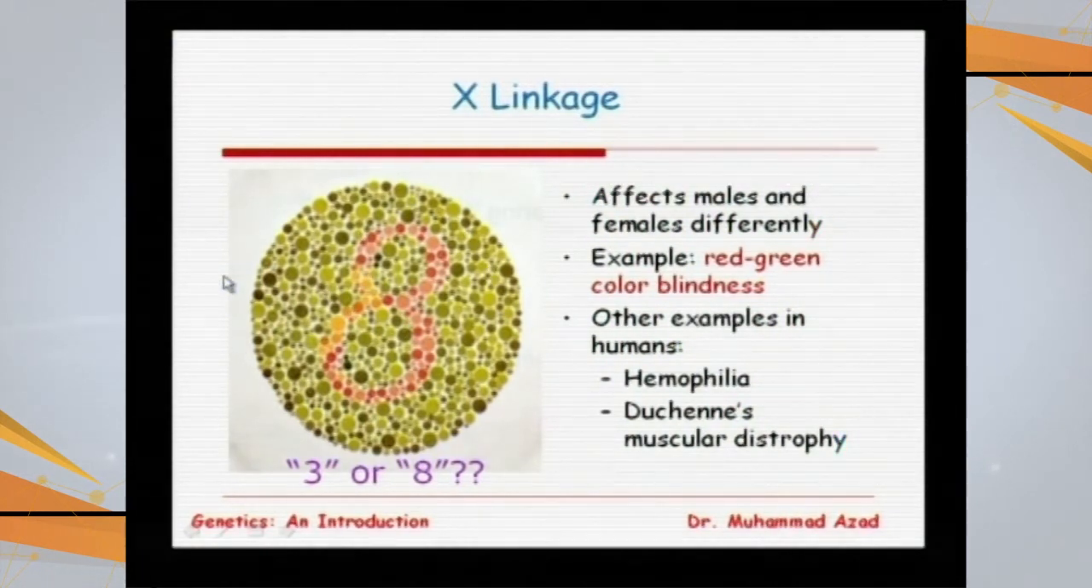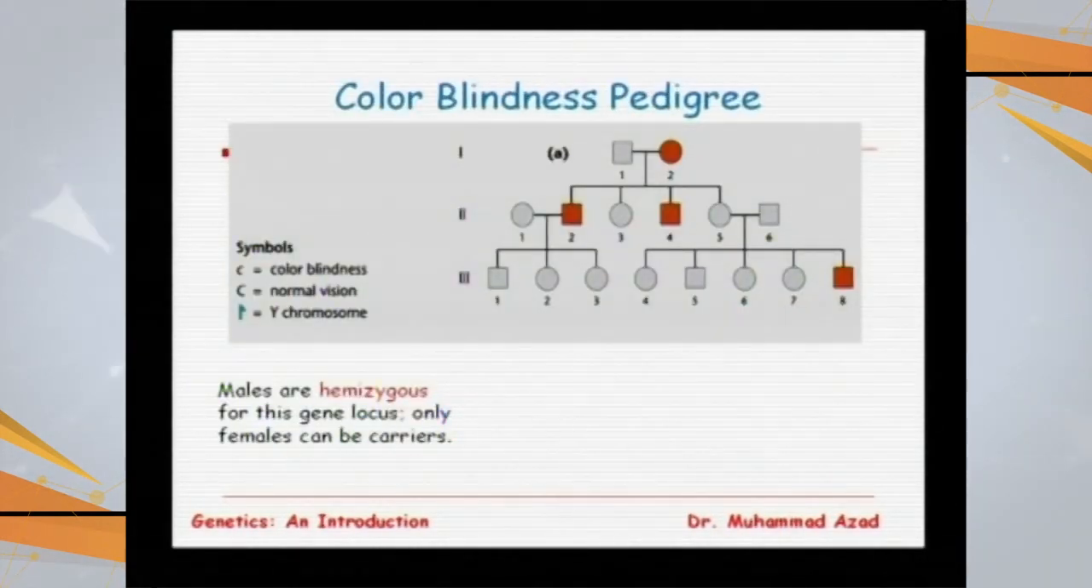If you are going to read it as 8, it means you are normal persons, and if you are going to read it as 3, then it means you are also color blind. So this is a simple chart in the clinics of all the doctors, and they are going to ask what is written on the board, and then they are going to decide that this person is color blind or not.